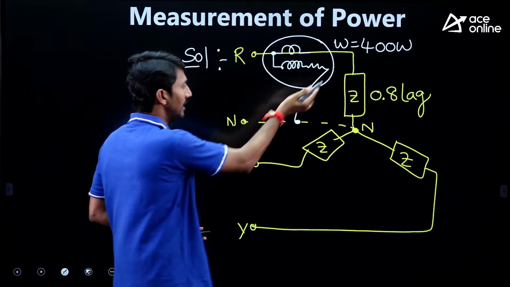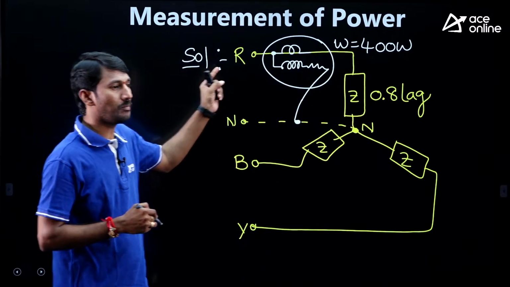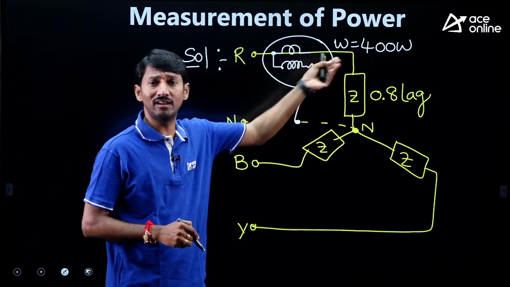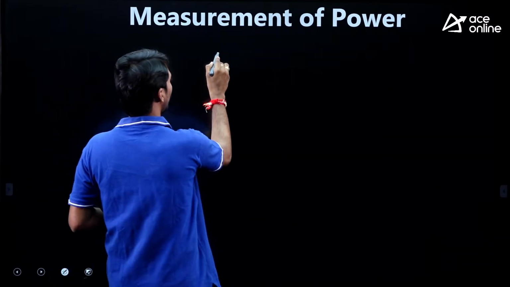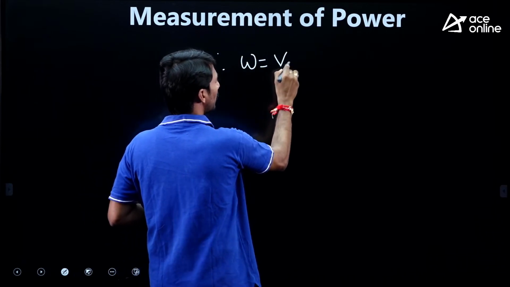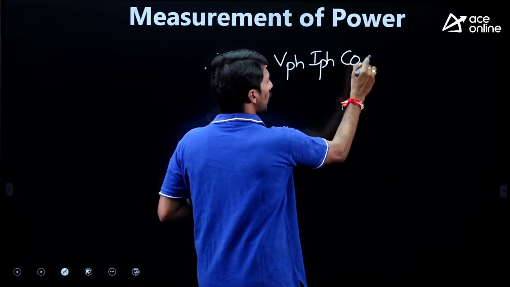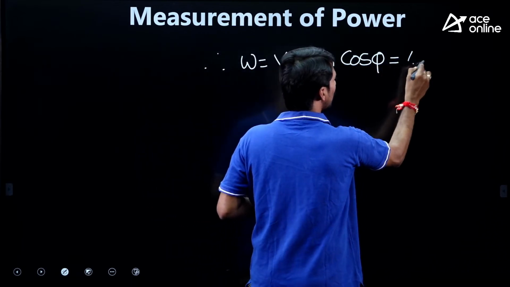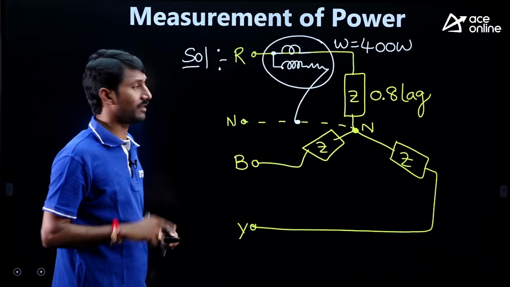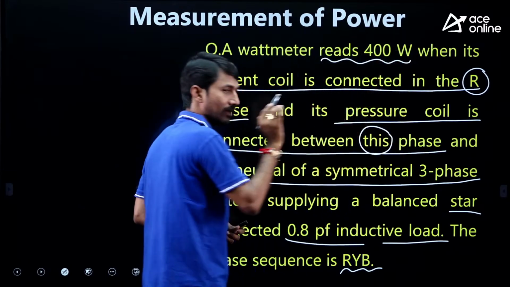Now tell me, in this connection, the wattmeter reads which power? Single phase power. Let us write that. Therefore, W is equal to V phase, I phase, cos phi, which is equal to 400 watts. He has given in the data that the wattmeter reads 400 watts in this connection.